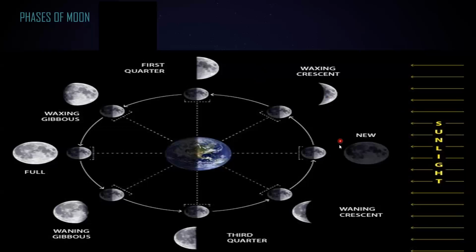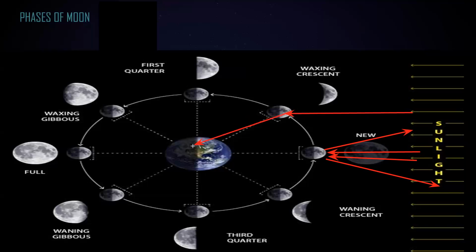There is a reflection of the light, but we don't receive it because of the part of the moon which is facing the sun. Like the first one, the light from the sun strikes the moon and bounces back. So we don't receive that because the face which we see is not reflecting any light. But here, the light strikes and we receive that. So we receive some light. That's why we observe not the full moon or the half moon, only a part of the moon, which is known as the crescent.